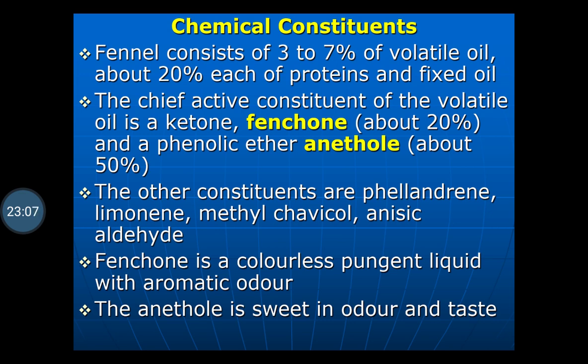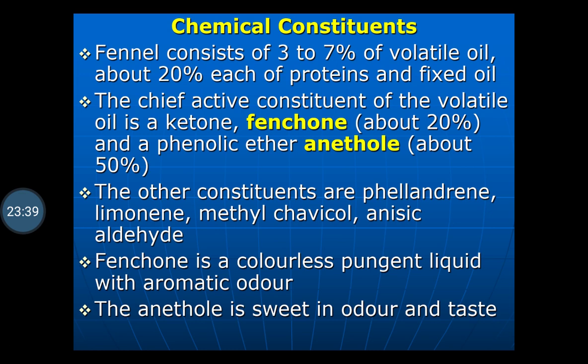The chief chemical constituents present in the volatile oil are the ketone fenchone, about 20%, and a phenolic ether anethole, about 50%. The other constituents are phellandrene, limonene, methyl chavicol, and anisic aldehyde, which are present in the volatile oil of fennel.